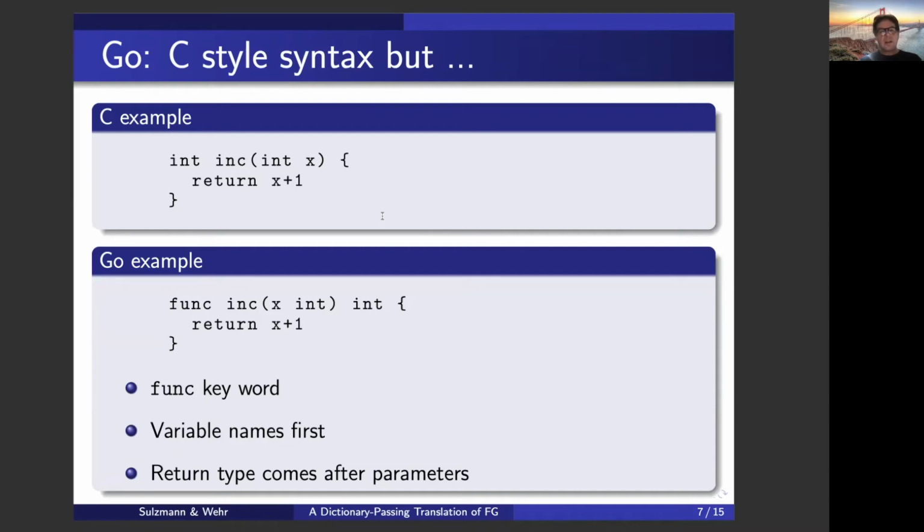It's very close to C, but in Go, we're having a keyword to introduce functions and methods, the func keyword. In Go, when we have variable declarations, the order of the names and the types are switched. So we first have the variable name, and then we have the type. And in Go, when we have a return type, it comes after the parameters. And that's pretty much all you need to know to be able to read and to parse the coming examples.